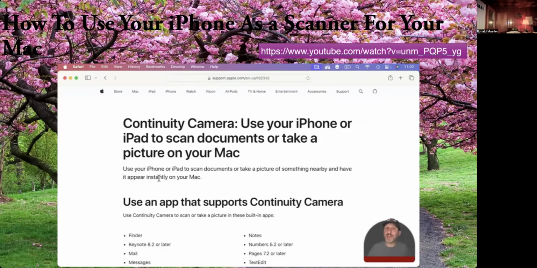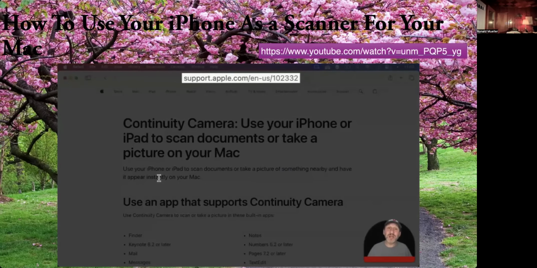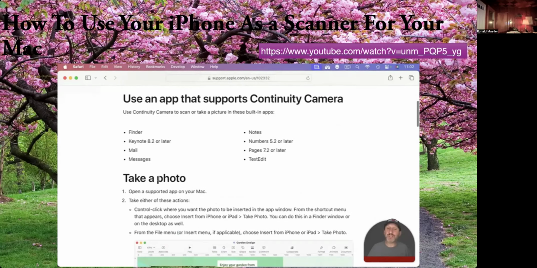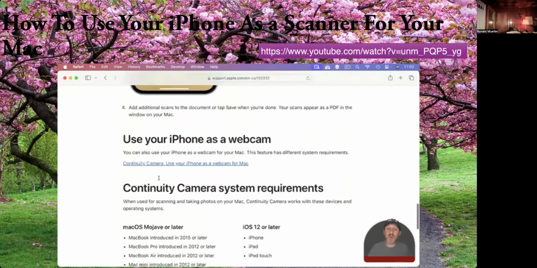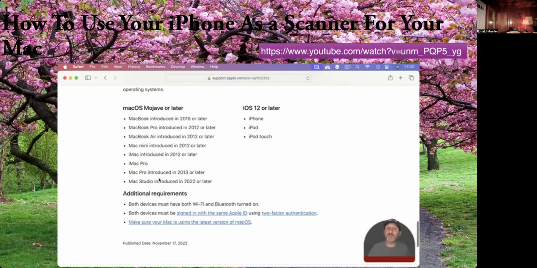But if you want to dig more into this and what the requirements are, check out this page at Apple's site. And it shows you which apps support this feature, which is called Continuity Camera. And it gives you some step-by-steps as well as requirements for using it.